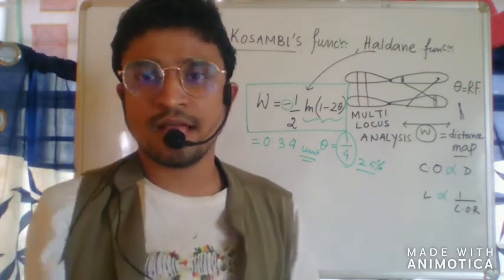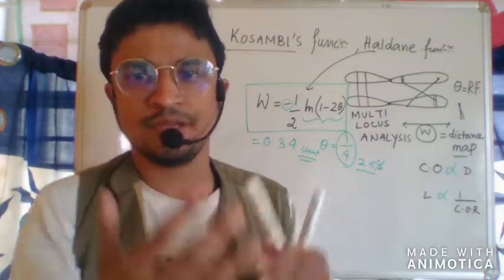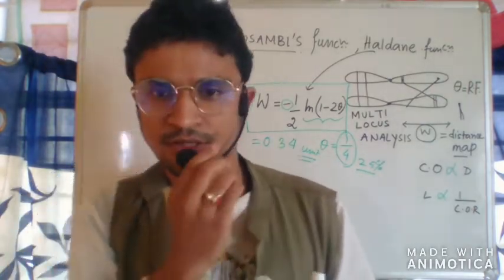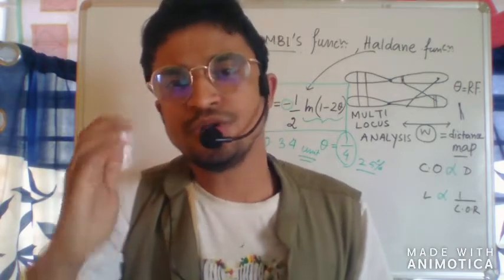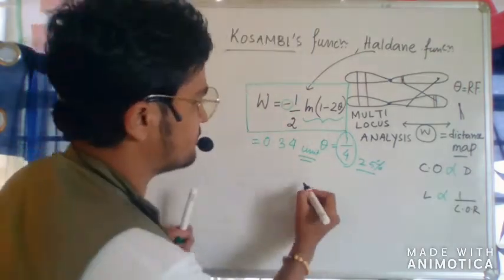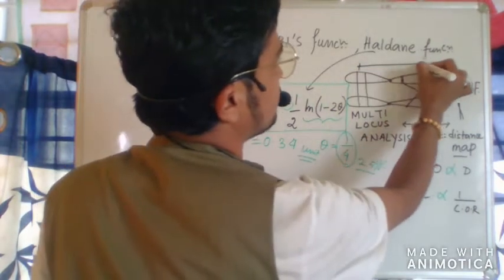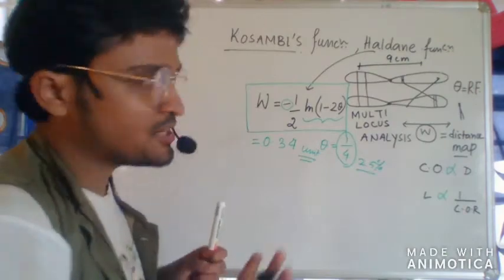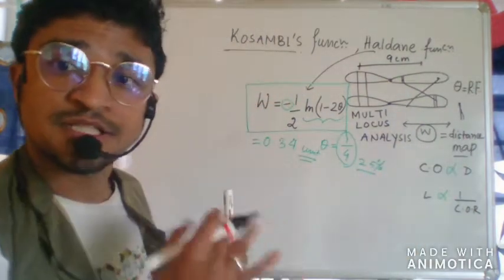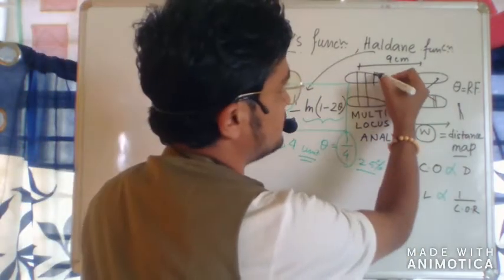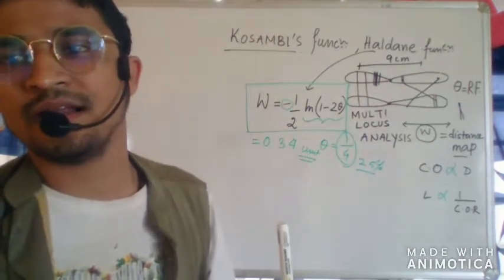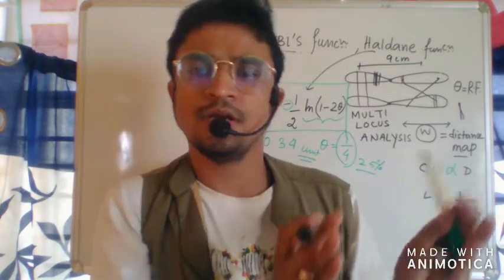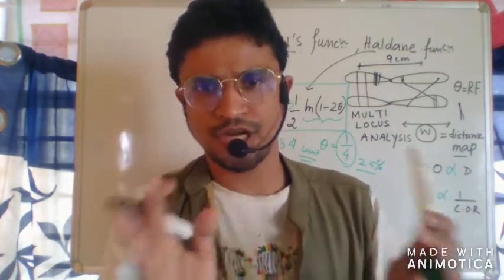But in natural multi-locus genomes, when you are trying to create the map distance, one thing we have to know is that the physical distance is not the same as the crossing over distance. For example, if you have a chromosome and the crossover distance between two genes is 9 centimorgan, it is not necessarily equal to the physical distance. Physical distance could be much more, because there could be some part that is not taking part in recombination, or that is not part of the chromosome, or that is not a gene. It could be an intron part, the junk part, whatever.